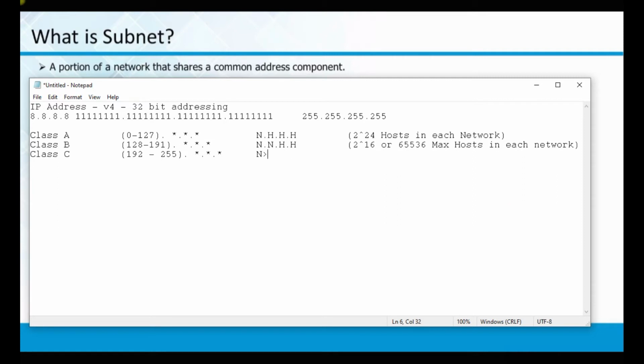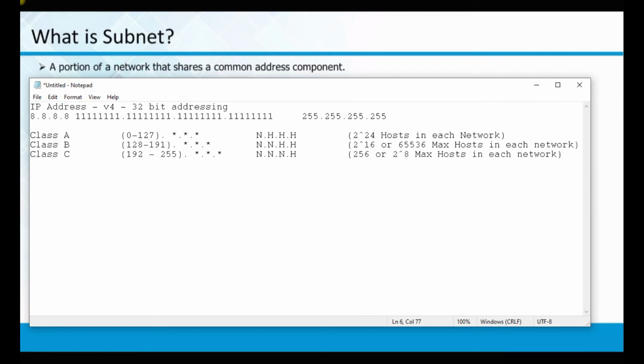In class C, you have N.N.N.H. Whenever you have H, meaning host, you can have a maximum of 255, that is 0 to 255, so 256, or 2 power 8, maximum hosts in each network.